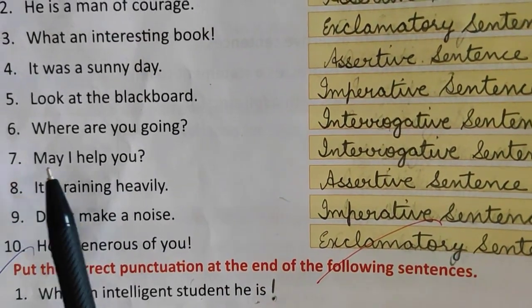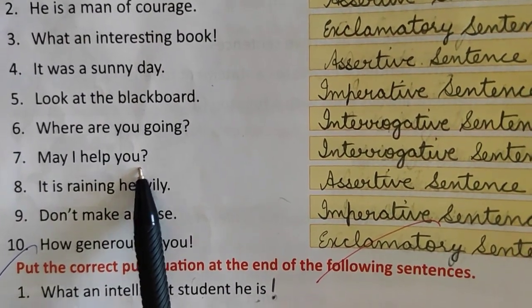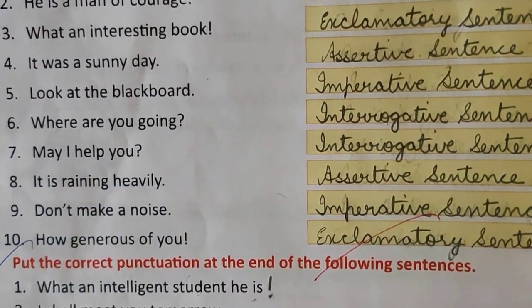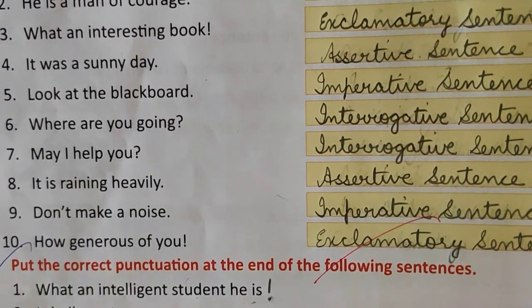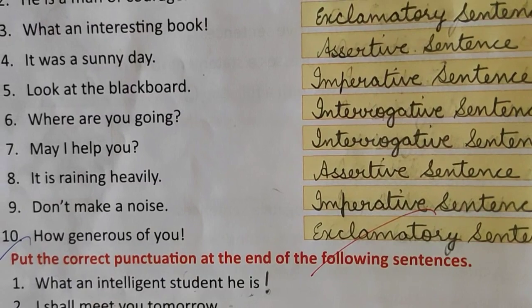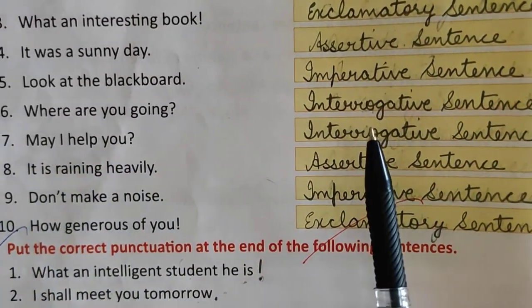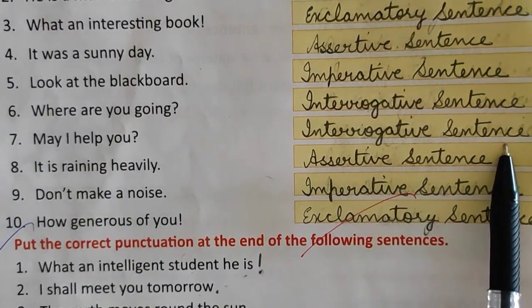Next is number 7. May I help you? Like in a class some child is facing some problem and you go to that child and you say, may I help you? Means you are asking something from that child. So a question is being asked here again, and it is ending with a question mark. So it is again an interrogative sentence.